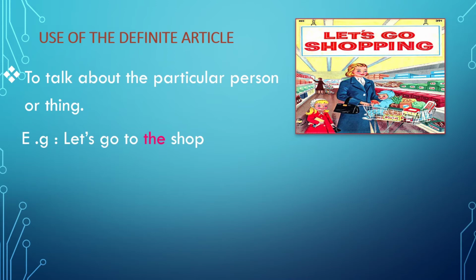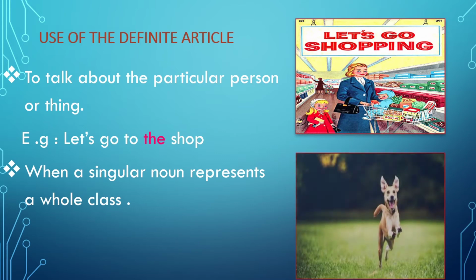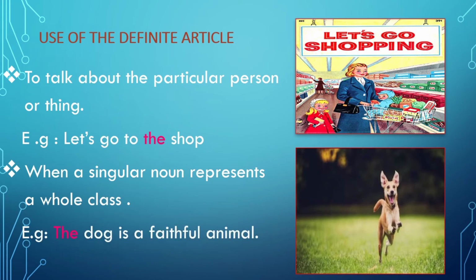And then the next usage is when a singular noun represents a whole class. For example, when we say the dog is a faithful animal, we use the singular noun dog here. We don't mean one particular dog. This dog represents the whole class of dogs. So we use the before it.